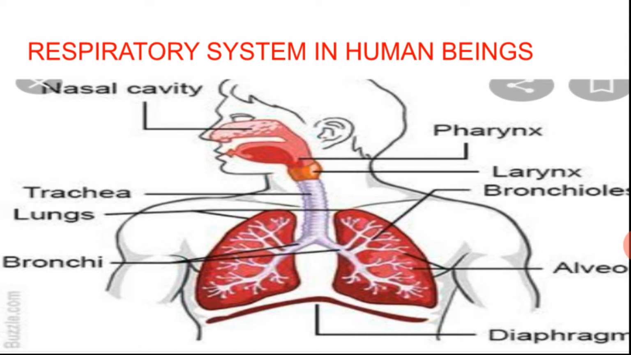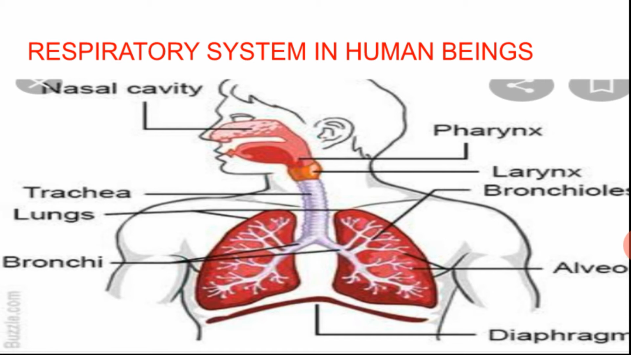Respiratory system in human beings. Look at the organs of the respiratory system: nasal cavity, pharynx, larynx, bronchi, alveoli, diaphragm, bronchi, lungs, trachea. All these organs are of the respiratory system.